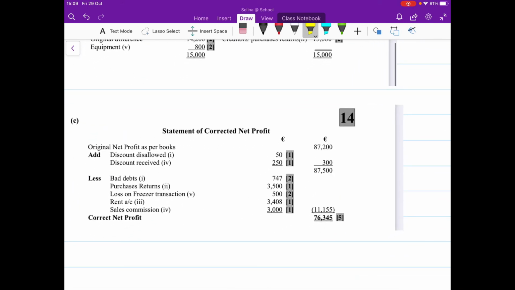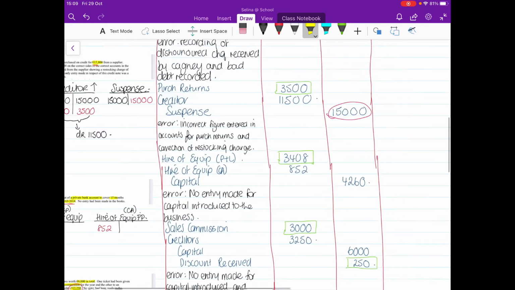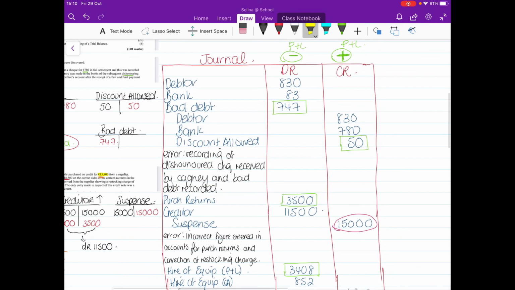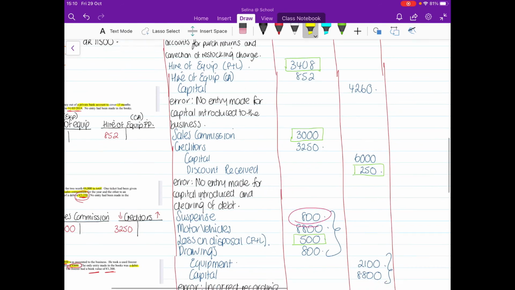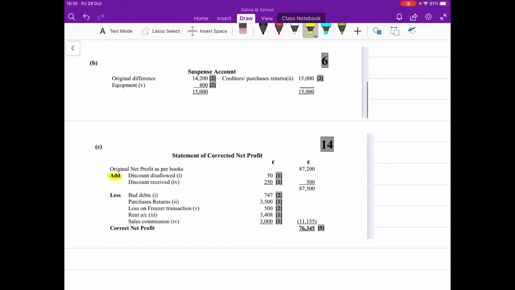We're starting off with that €87,200, and any figures on the credit side, we're going to add on. So we're adding anything on the credit side, okay? So we've got €50 there, and we have €250, the discount received and the discount disallowed. So we're going here, discount 50, and then the other discount of 250, okay? So that's discount disallowed. I've put it in as discount allowed, but that's okay. Okay, so 50 and €250.